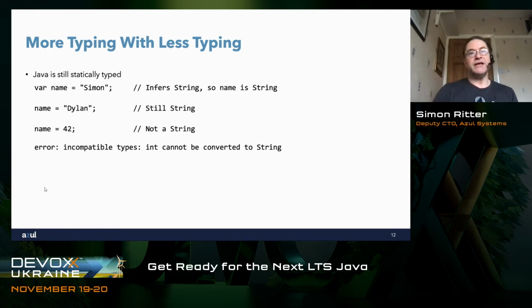So it knows that name must be a string, and there's no chance, as you would get in dynamically typed languages like JavaScript, where it will suddenly just say, okay, we'll store 42 in name, and name will now become an int reference rather than a string reference. So this doesn't change any of the static typing that we have in Java. Even though we've got local variable type inference, it doesn't change static typing.